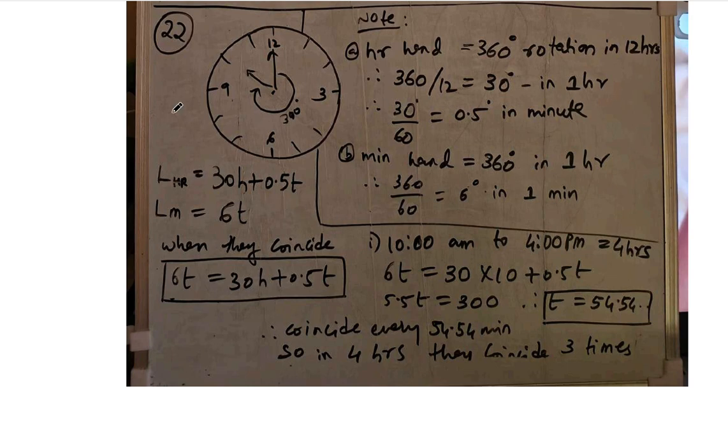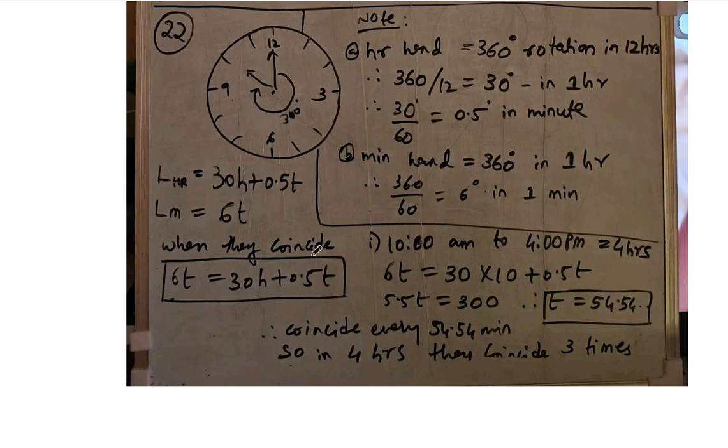And one more important formula you can see here. The angle of the hour hand, LH, can be calculated by this formula. What is the formula? In 1 hour it travels 30 degrees, right? So 30 degrees into h, where h is the hour which they will ask in the examination, plus 0.5 into t, that is the minutes given in the examination. LM, the minute hand, will be equal to 6 into t, because it travels 6 degrees in 1 minute.